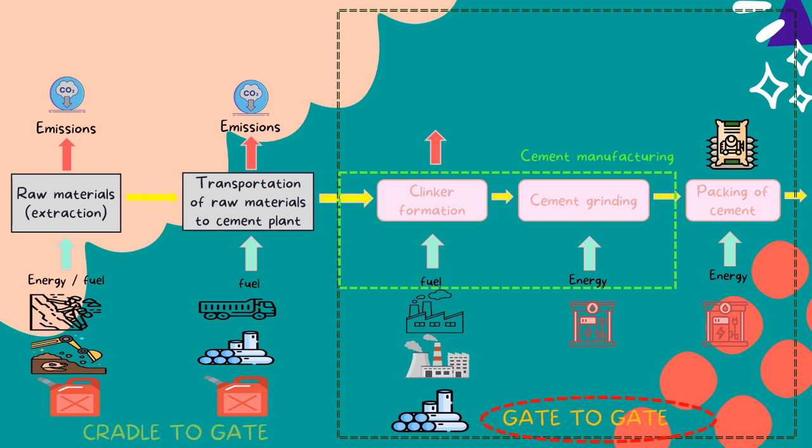Next is the stage of gate to gate. When the raw material arrives at the cement plant, it goes to the process of clinker formation to form small pieces of limestone to mix with other mixture. After it is mixed well, it goes to cement grinding to make sure the mixture meets the standard they need. This process happens in cement manufacturing. Now, it arrives at the packing of cement to be distributed to consumers. Along this process, fuel and energy play a big role to run all of the equipment, and emissions may happen during this stage.